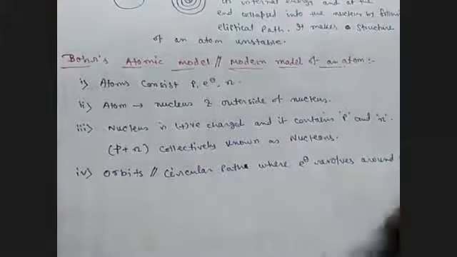It means that the circular path is fixed at its position. They cannot change like this spiral. It is fixed in a circular path.